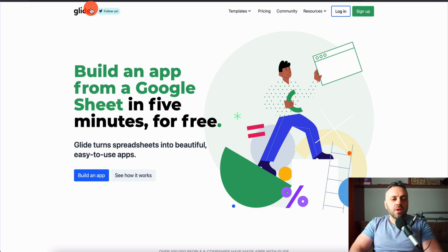And in order to do that, we're going to go to this tool called GlideApps. And this is an amazing tool. It's super easy to use, and you can get started very, very quickly. You can create an app in something like 30 minutes just by using a template that they already have for us. So when you log in, you can just sign up. And this is absolutely free. They have a generous free plan. You don't have to pay anything.